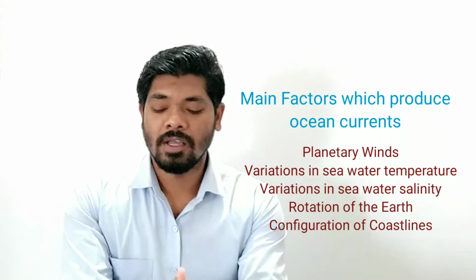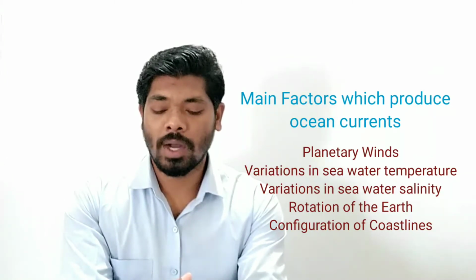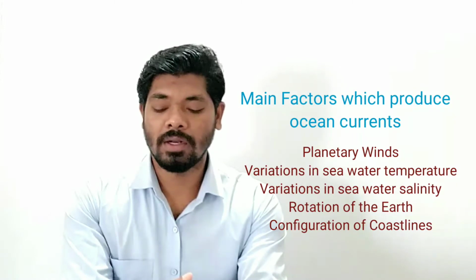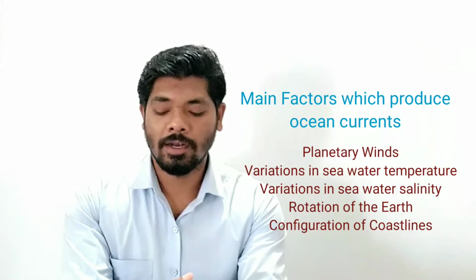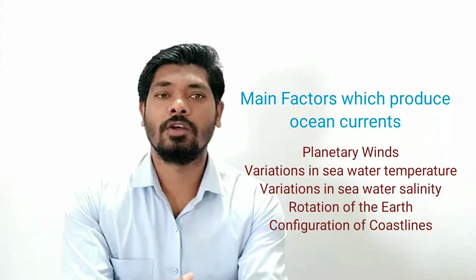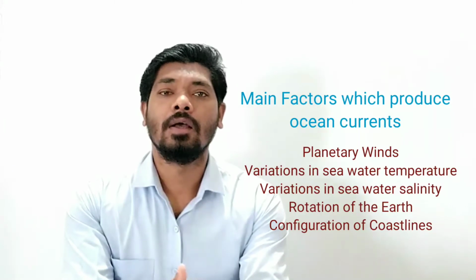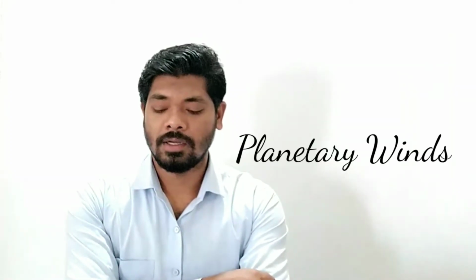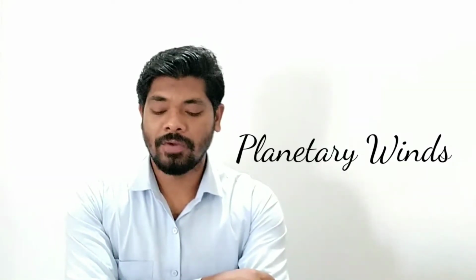The second one is variations in seawater temperatures. The third one is variations in seawater salinity, the fourth one is rotation of the earth, and the fifth one is configuration of coastline. So these are some factors that help the ocean currents to move in a particular pattern of directions. Let's see the first one, that is the planetary winds.